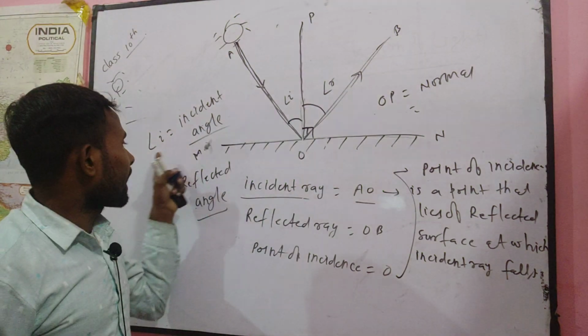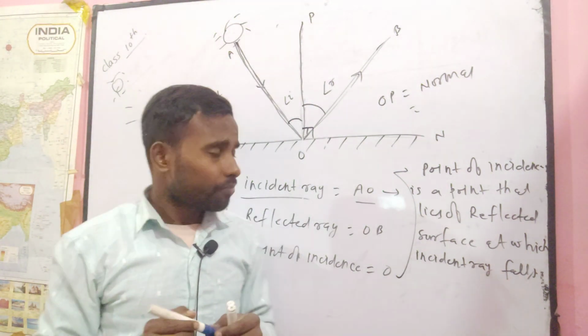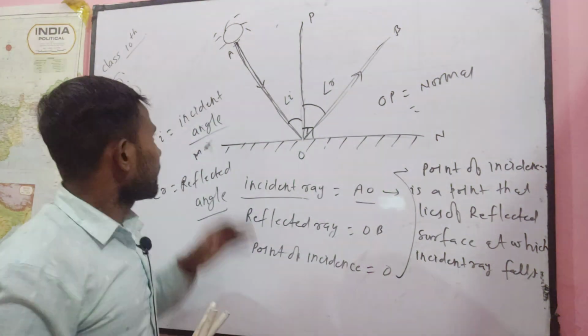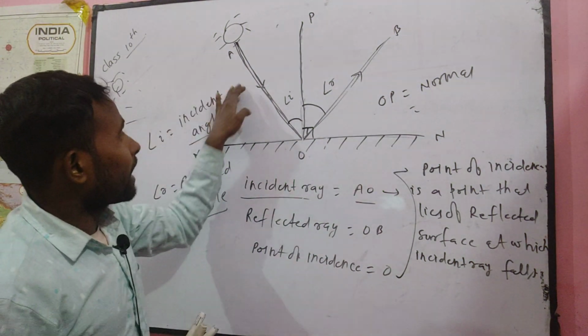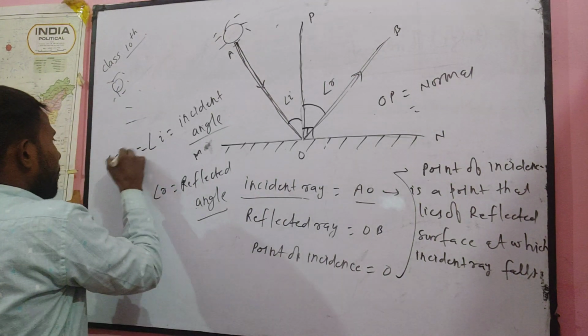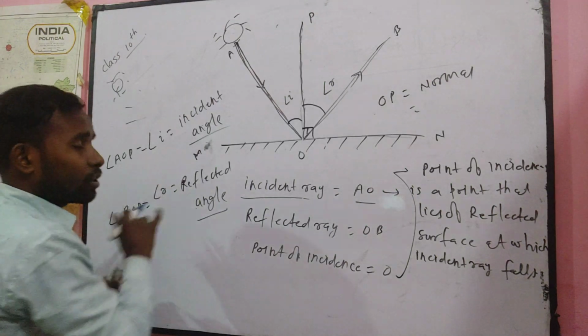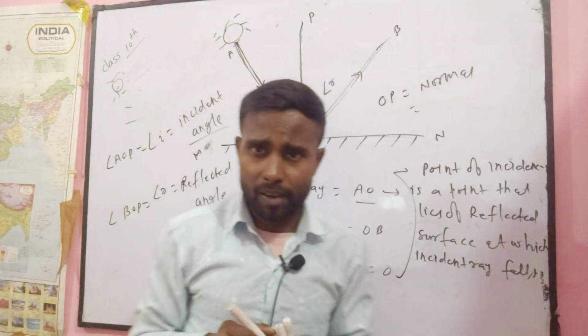Now that you understand angle I and angle R, I want to define them. How can you define the incident angle? Angle AOP. And angle BOP. These are the two angles, the incident angle and the reflected angle.